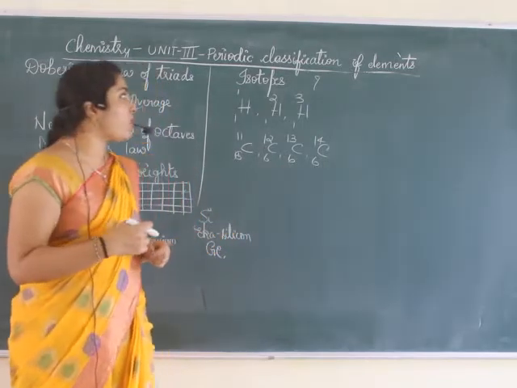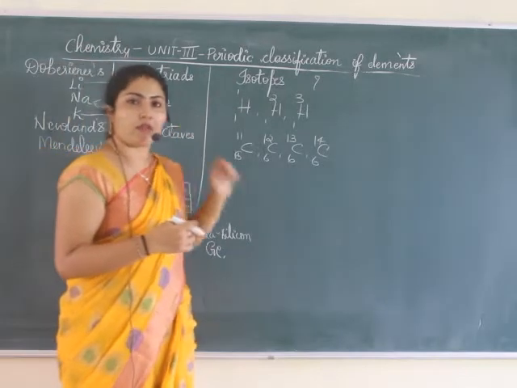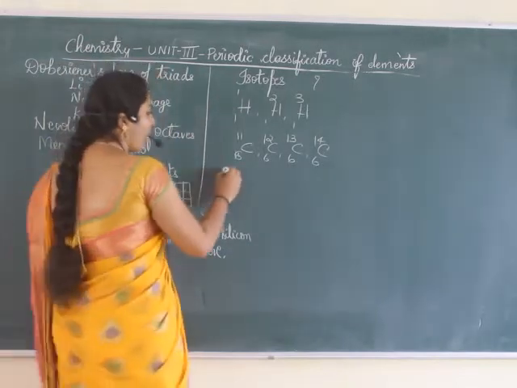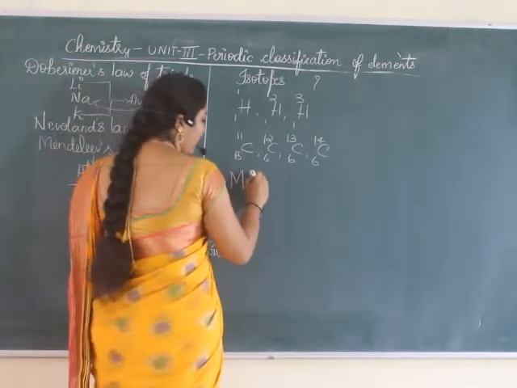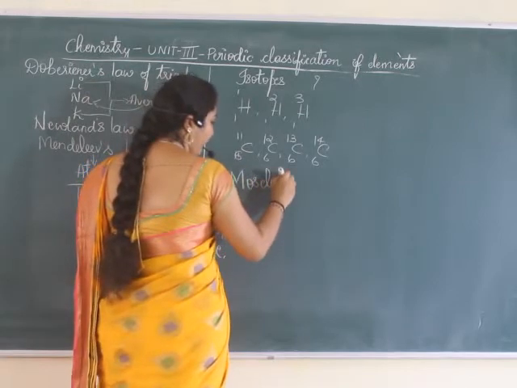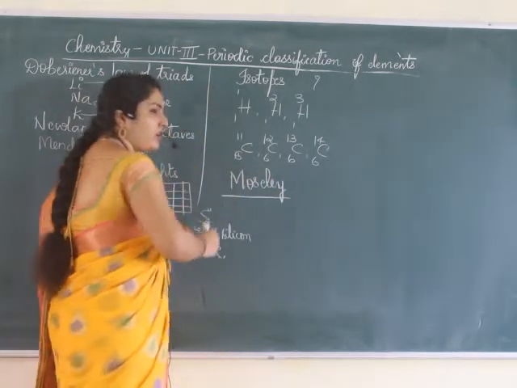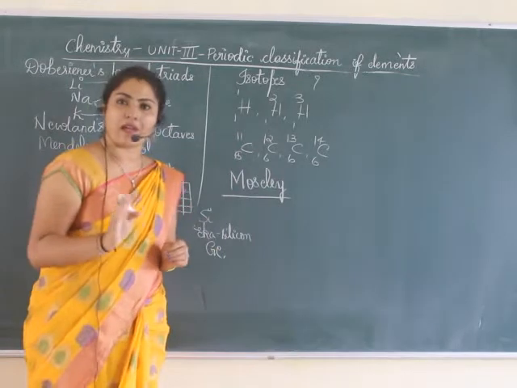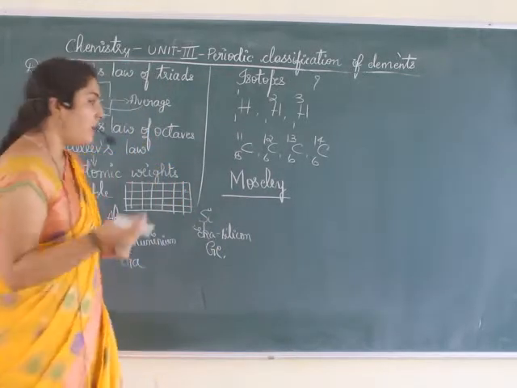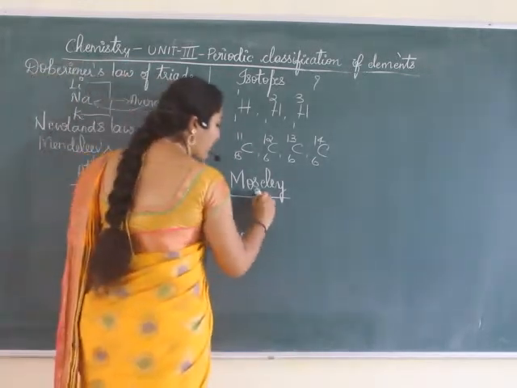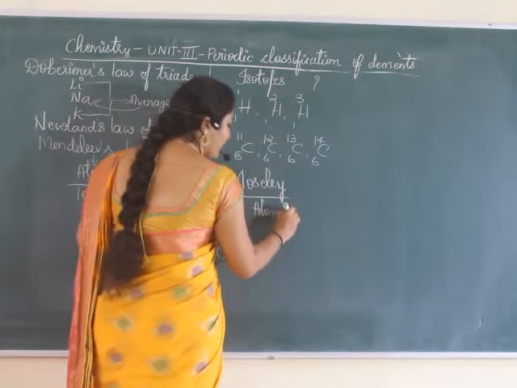So for this, the question was related to isotopes, and then came a scientist called Moseley, who said, okay, fine, you don't use atomic weights. Instead, you can use atomic numbers for the classification.